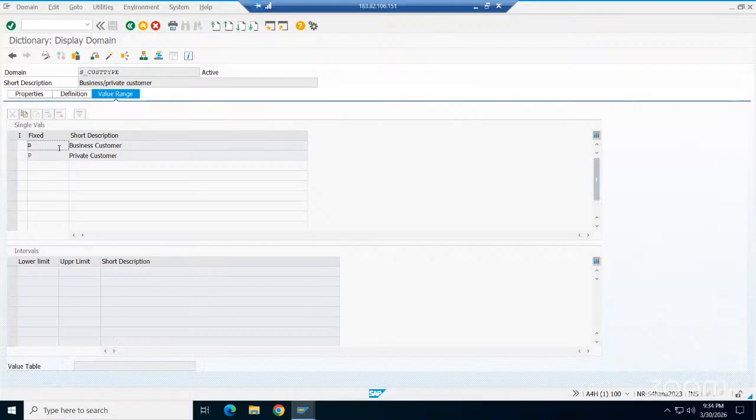So data elements have a value range. It's not compulsory, but it's there. Based on the business, we need to use it. This case is a good scenario to have these two values. Over there in the flight, only these two are possible. Either a person should be a business customer or a private customer. What is the private customer? What is the business customer?